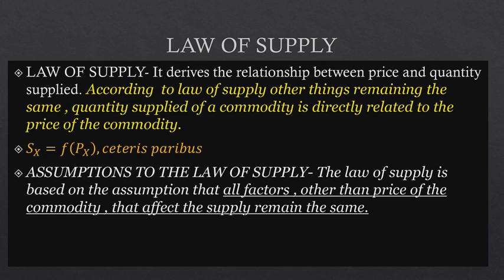So if today you're spending 10 rupees and the cost of the pen is 5, you're buying 2 pens. But tomorrow if you go to the same shop, you will have to pay 10 rupees for that same pen, and you'll be getting only 1 pen. Your budget is still 10 rupees. Only the difference is yesterday you were buying 2 pens, and today you're buying just 1 pen. That means the quantity that you are demanding is decreasing. So the law of demand states that there is an inverse relationship between the price and the quantity demanded.